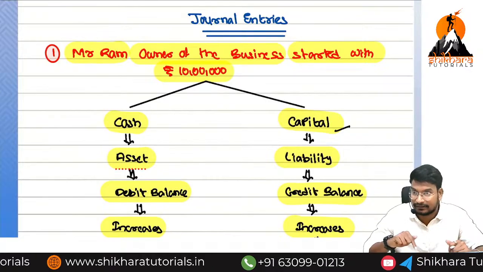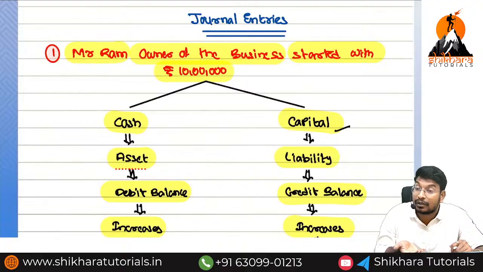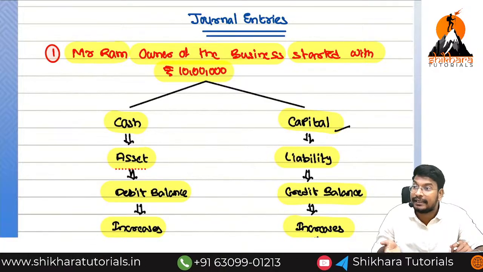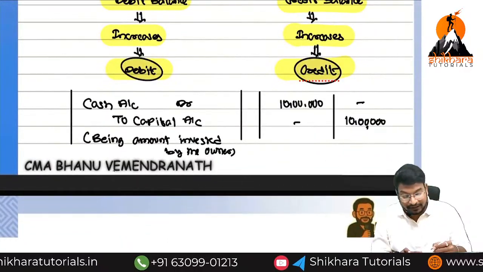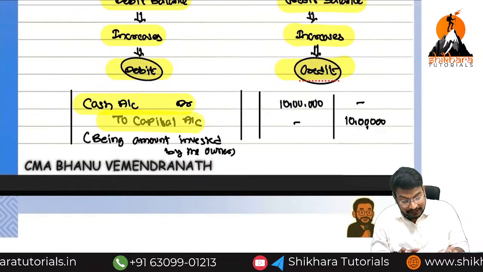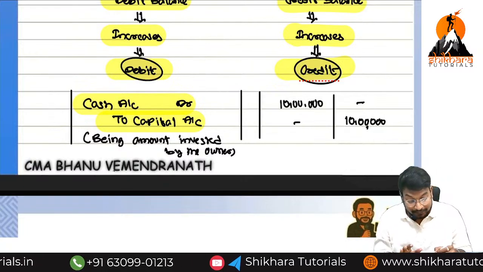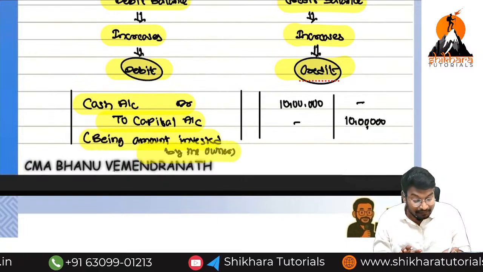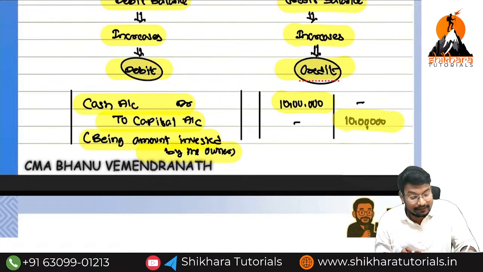Previous to this transaction, liability value is how much? 0. Now liability created, how much? 10 lakhs. 0 to 10 lakhs means liability increases or decreases? Increases. So what is the entry we need to write? Cash account debited to capital account, being amount invested by the owner. So debit side 10 lakhs and credit side 10 lakhs.